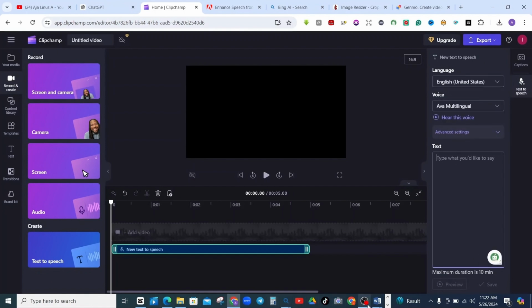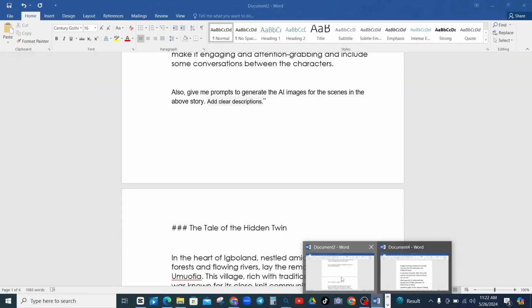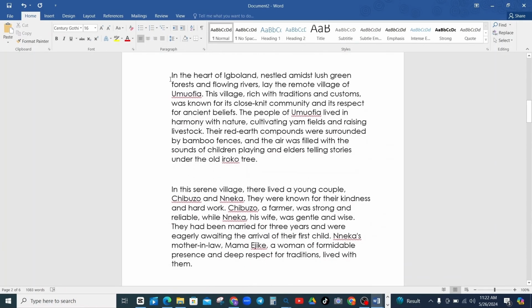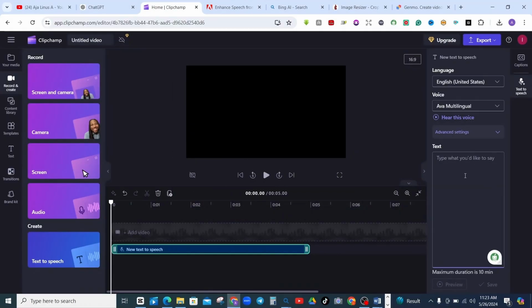Now in this case, what you need to do is go and copy the text story from ChatGPT and put it in that particular space that is for you to convert text to speech. So you can place it here.